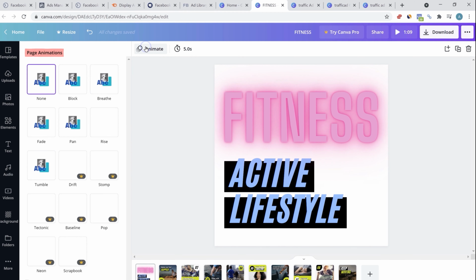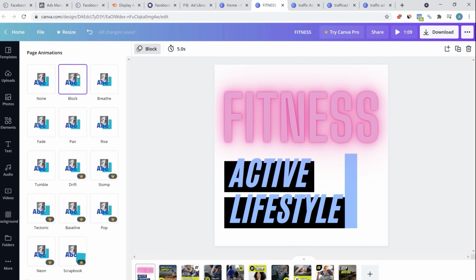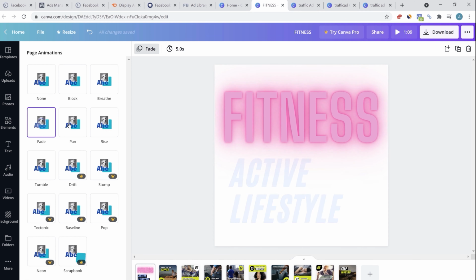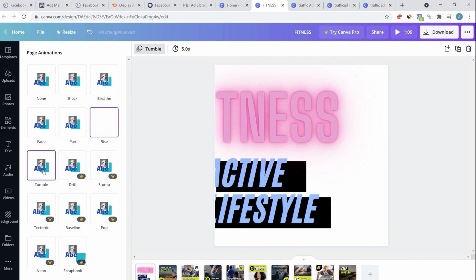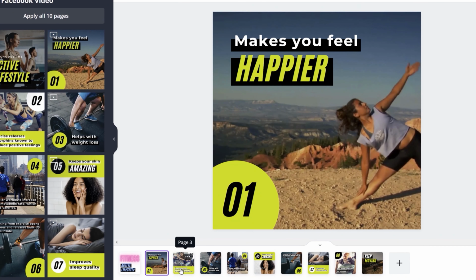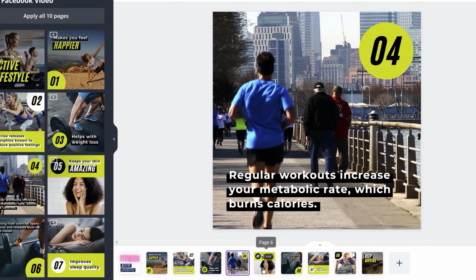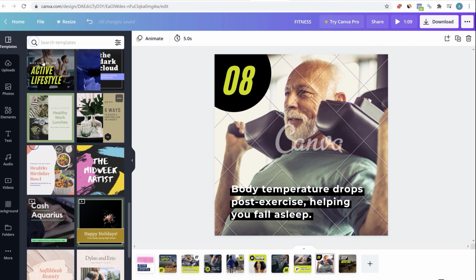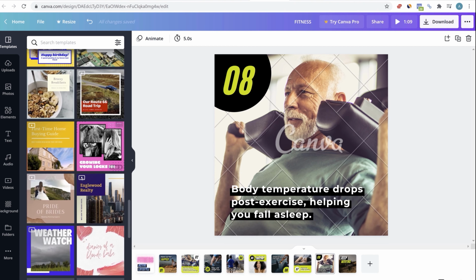Similarly, you can also select the animation part, how you want the animation to take place. There are multiple options. If you don't like the stock animation, you can change everything. Some are premium version as well. And here are the different layers for this video ad. You have multiple layers and you can edit each one of it. If you don't like this particular template, then you can change the template and select something else.